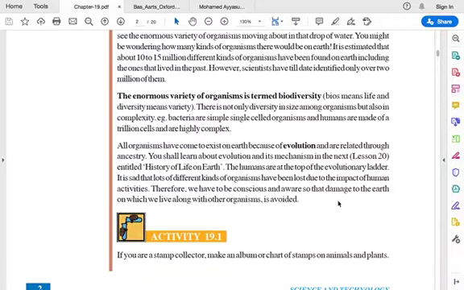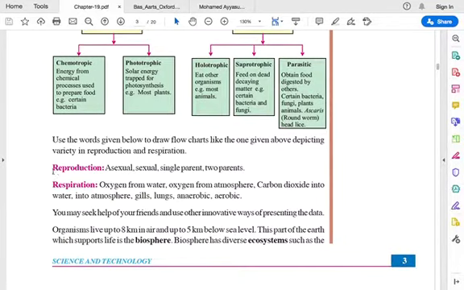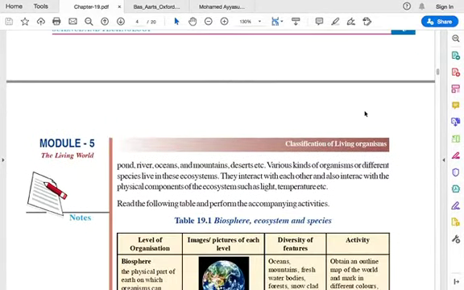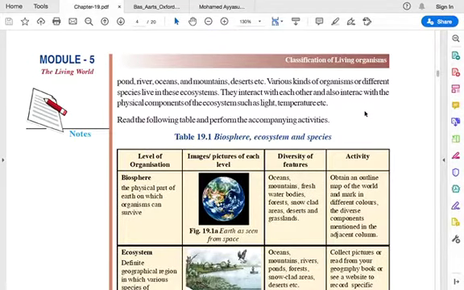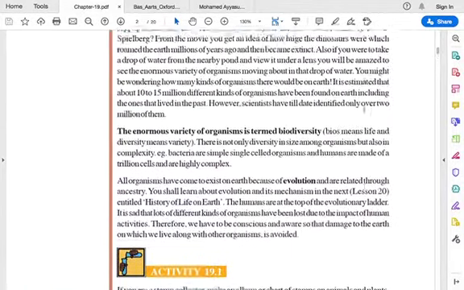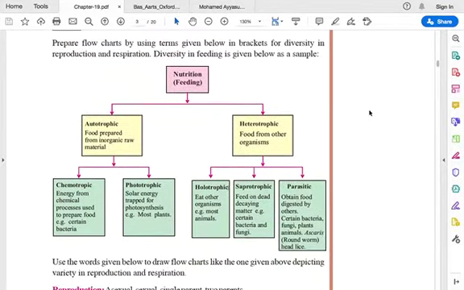And one thing I have to mention is that in this lesson, whatever you find in dark bold letters, the highlighted ones, all these are important. You have to concentrate on that. I'm not telling you that you just have to study that, but I'm telling you these are important. Okay, so I was talking about biodiversity. And then we went on to see this flowchart.